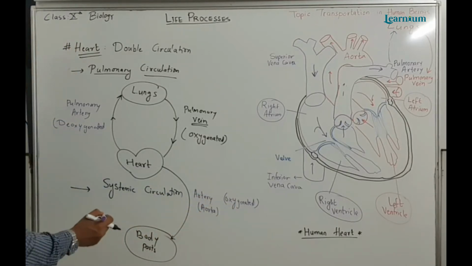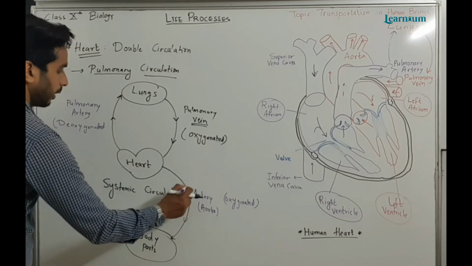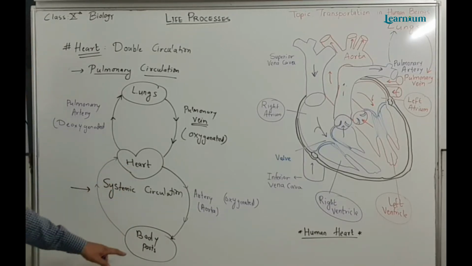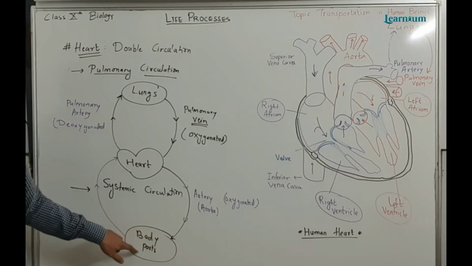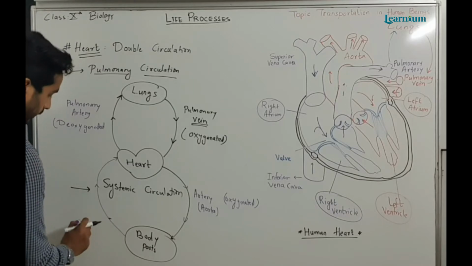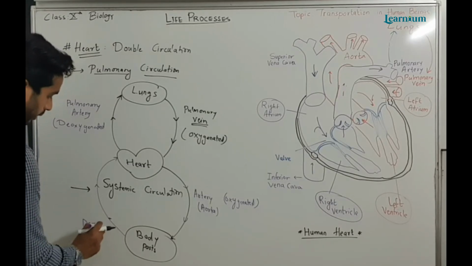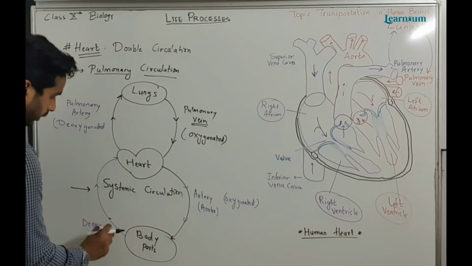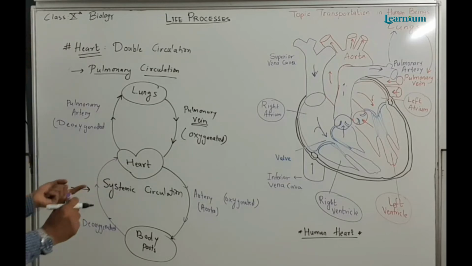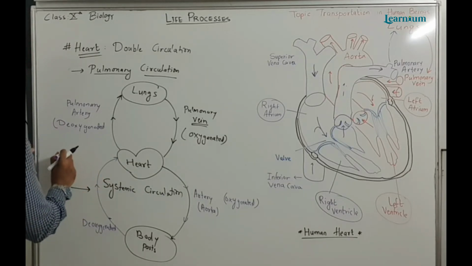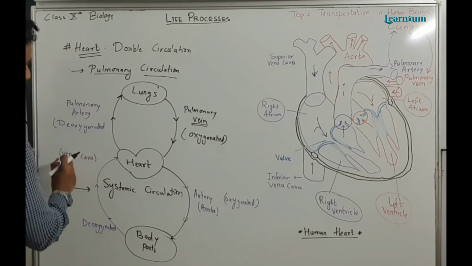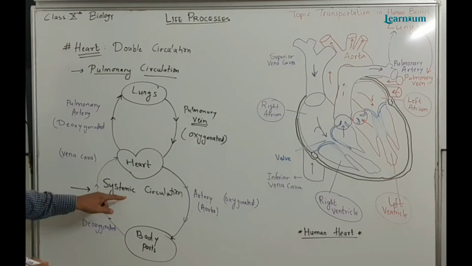Then this blood will become deoxygenated, because we are using oxygen and giving carbon dioxide to the blood. Then this deoxygenated blood will go to the heart via veins, special types of veins, that is the vena cava, superior and inferior vena cava. So this is the systemic circulation.